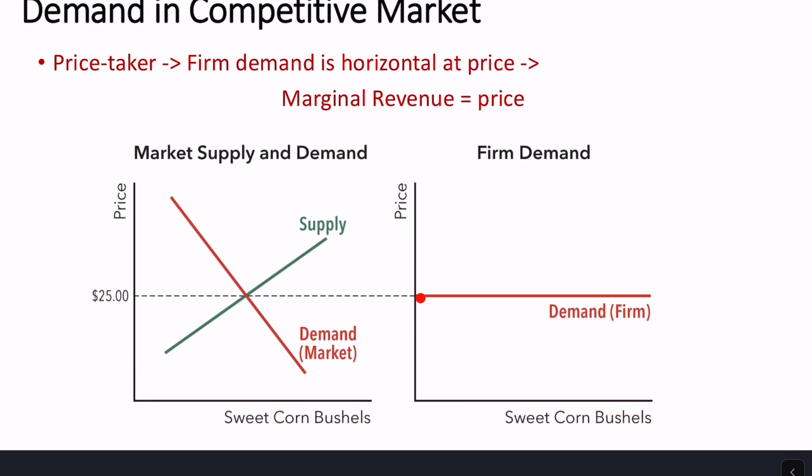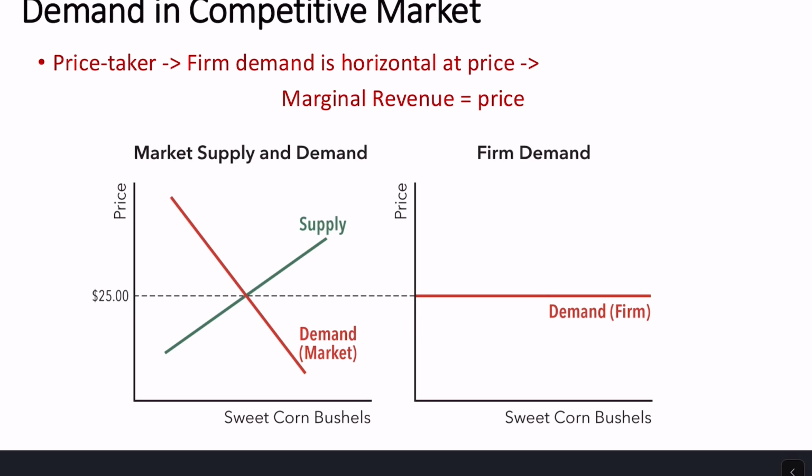All right, so what this horizontal line at the market price of $25 means is that this corn farmer can sell a little bit of corn at $25 or a whole bunch of corn at $25. They can sell whatever they want at a price of $25, and it's not going to drive down the price of the market if they sell more. That's what it means to be really small and a price taker. They're not going to drive down the price if they increase their quantity at the firm level because they're so small. One more acre of corn is not going to affect the market price.